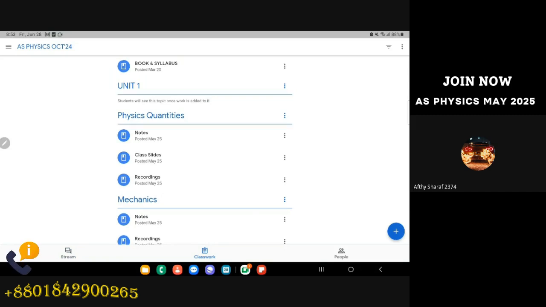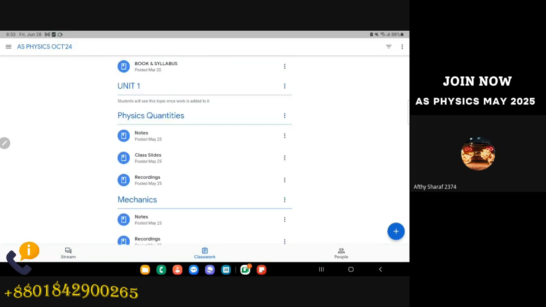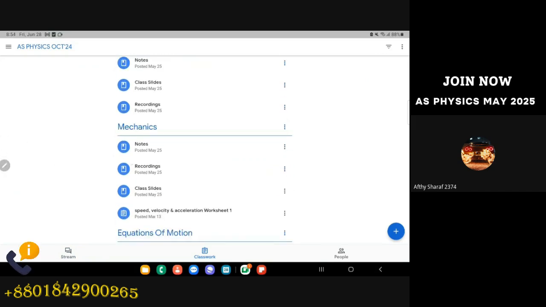Because from the classmate section, every topic is separately sectionized. As you can see for unit one, for this October session, we have completed all these topics, and for all these topics, they have different sections and files. For physical quantities, the notes, class slides and recordings. And if you have worksheets, then we will have the worksheets again over here: notes, recordings, class slides, and worksheets.